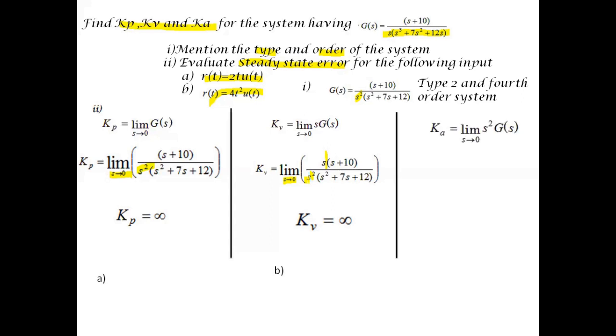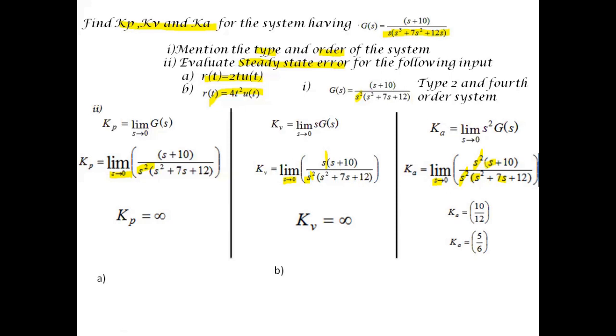Then Ka is equal to limit s tends to 0 of s squared into G(s). After substituting for G(s), Ka will be equal to limit s tends to 0 of s squared times (s plus 10) divided by s squared times (s squared plus 7s plus 12). s squared and s squared will get cancelled out. After substituting s tends to 0, s squared becomes 0, 7s becomes 0, and the first term s becomes 0. So Ka will be equal to 10 by 12. So we get Ka is equal to 5 by 6.